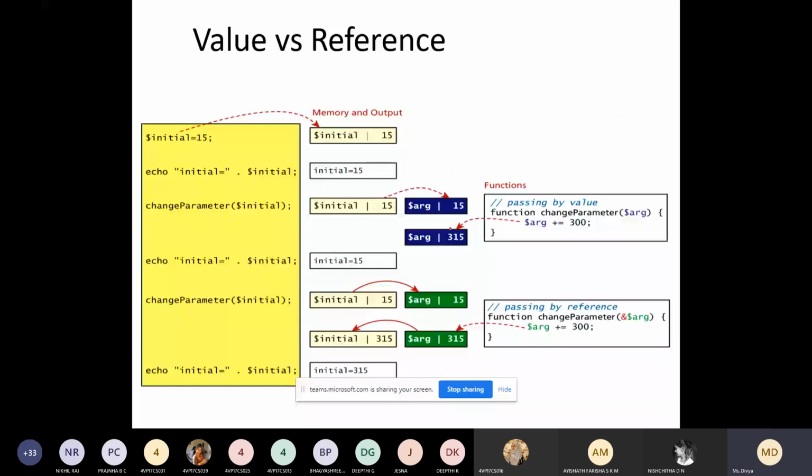You can see the same example. So this is pass by value. Argument is having 15, initial is also having 15. Only this variable will change with the value 315, but this remains 15 itself. But here we are changing this to 315, so even this will change to 315. Okay. Next one is